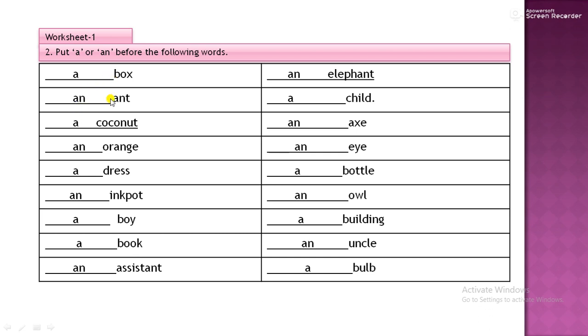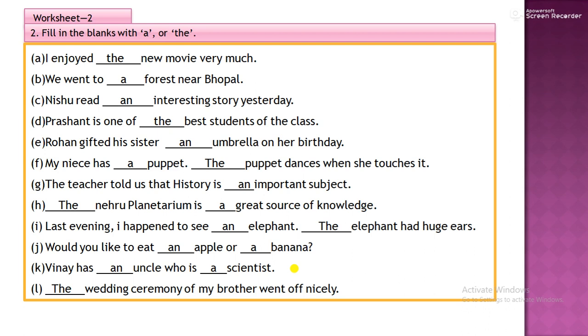A box, an ant, a coconut, an orange, a dress, an ink pot, a book, a boy, an assistant, an elephant, a child, an X, an eye, a water, an owl, a building, an uncle, and the last one is a bulb. Now students, in worksheet 2, here you will learn mostly new rules about article the.